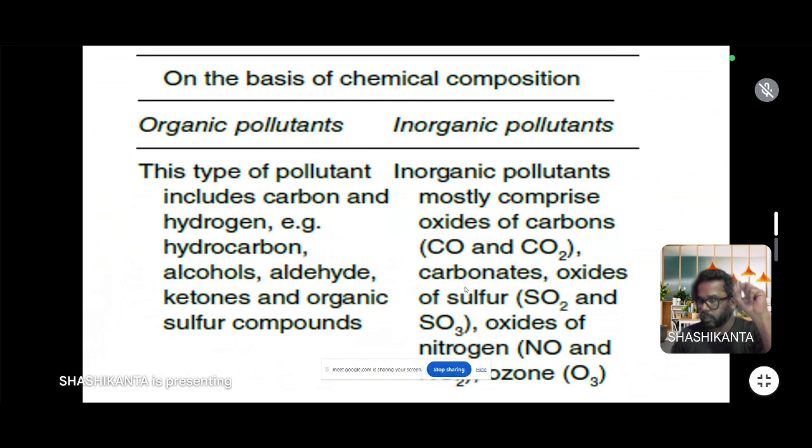One is organic pollutant, another is inorganic pollutant. Organic pollutants include carbon and hydrogen, like hydrocarbon, alcohol, aldehyde. All these are organic. But inorganic pollutants mostly comprise oxides of carbon, oxides of sulfur, and oxides of nitrogen.